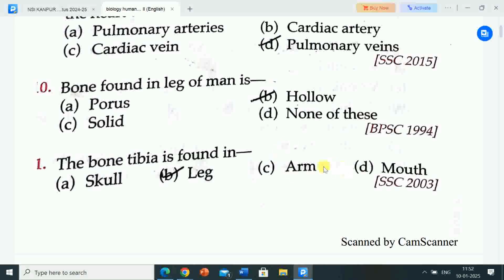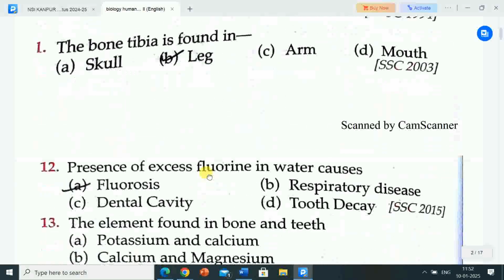Next question is, the bone tibia is found in. Options are A. Skull, B. Leg, C. Arm, D. Mouth. Correct answer is option B, leg. The bone tibia is found in leg.